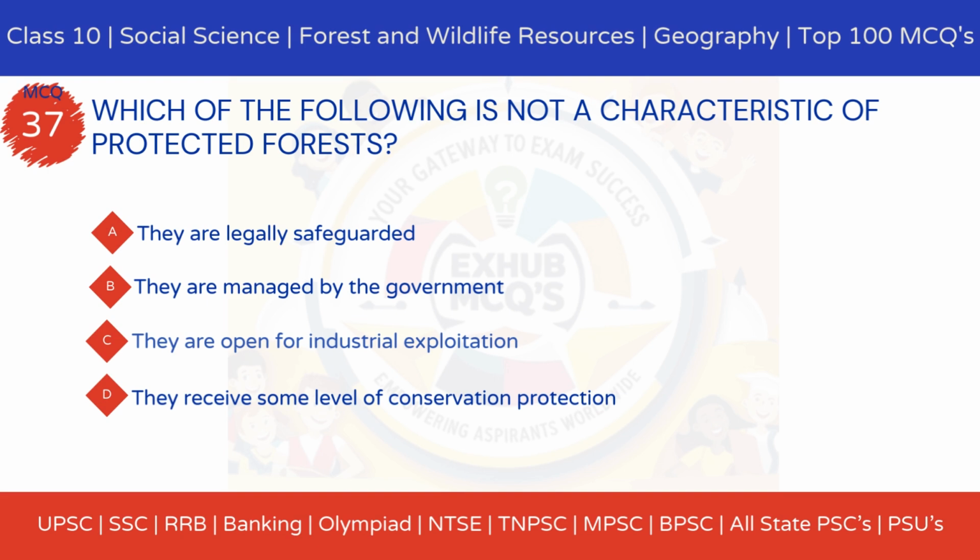MCQ 37. Which of the following is not a characteristic of protected forests? Option A, they are legally safeguarded. Option B, they are managed by the government. Option C, they are open for industrial exploitation. Option D, they receive some level of conservation protection.